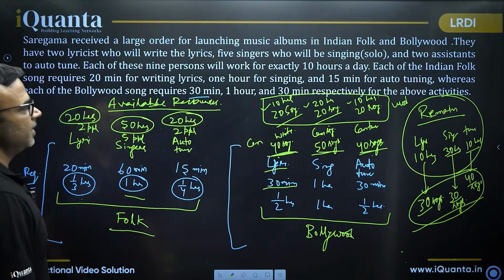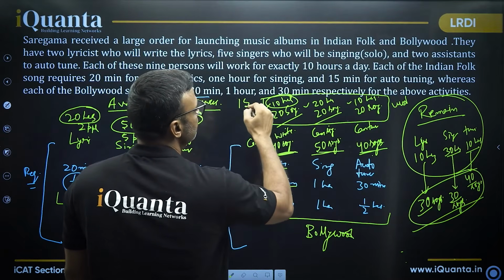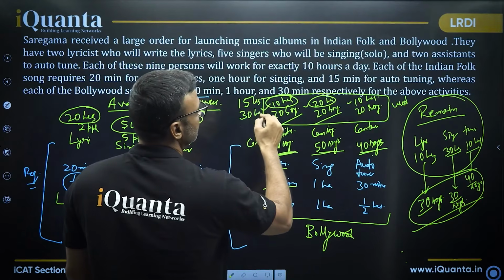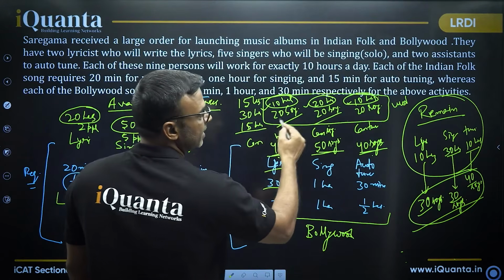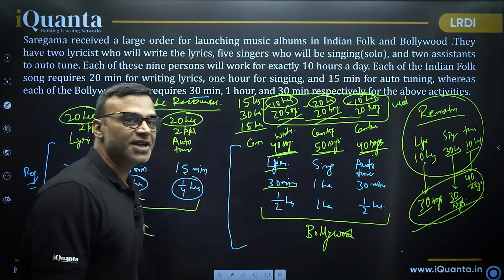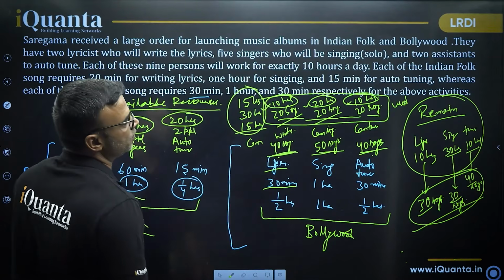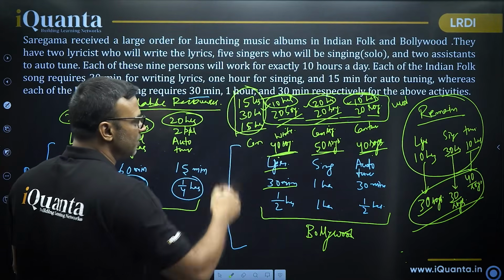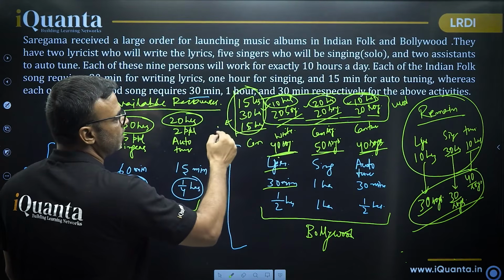So what happens? You have used 10 hours here. That means you are going to use 15 hours for lyrics writing, 20 hours here, so 30 hours for 30 songs, 10 hours here, so 15 hours for 30. See, remember this data was for 20 songs, right? So for 30 songs, these are the hours that you are going to use: 15, 30 and 15. Okay, so add them, do it in one go. Add them: 15, 15, 30 and 30. 60 hours are going to be used.